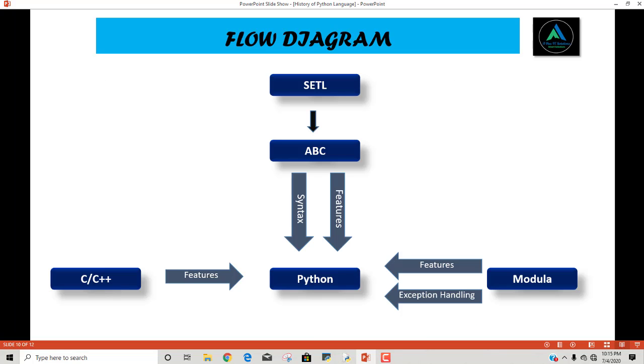Now this is the flow diagram where you can easily understand the concept we discussed till now. At the top we have the SETL language, which is the first language Guido was thinking about when creating Python, and then we have the ABC language with a lot of features. Python is inspired by a lot of features and syntax from ABC, as well as Python also gets features from C, C++, and another programming language called Modula. One good functionality that Python took from Modula is exception handling. This is the main module that Python picked from the Modula programming language, while the syntax and some features also come from ABC and C++.